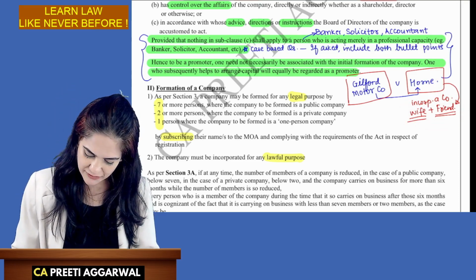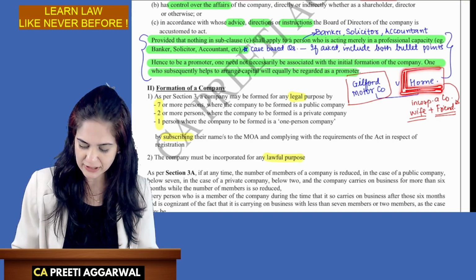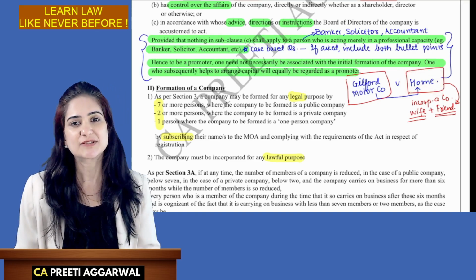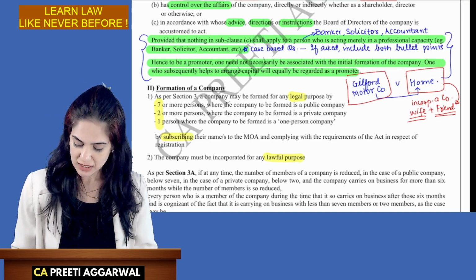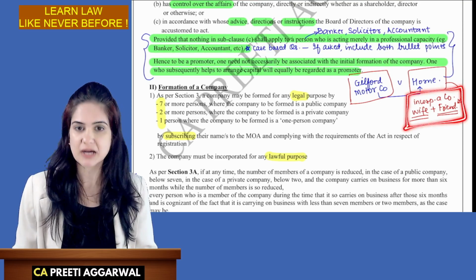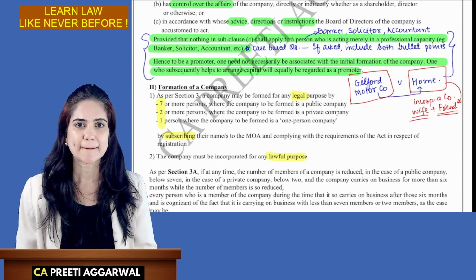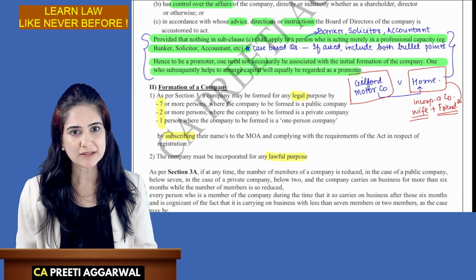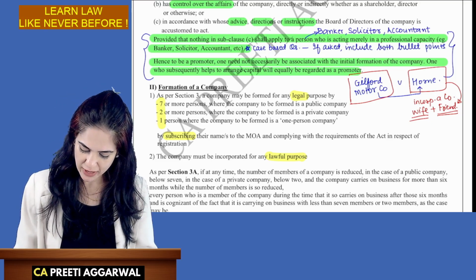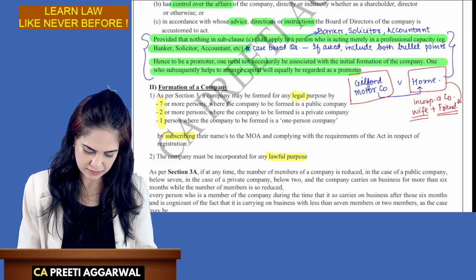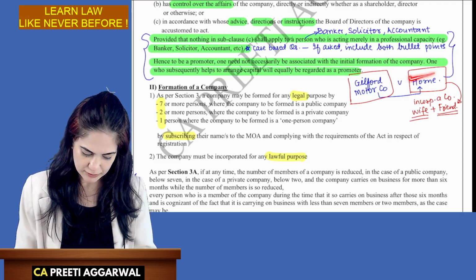So, in accordance with whose advice, instructions, directions, the board of directors is accustomed to act. Is it clear? Yes. So, we are accustomed to act as per his instructions. So, he is a promoter.